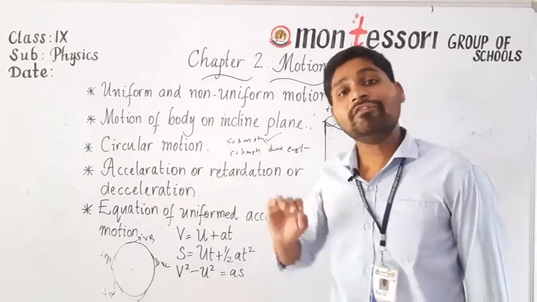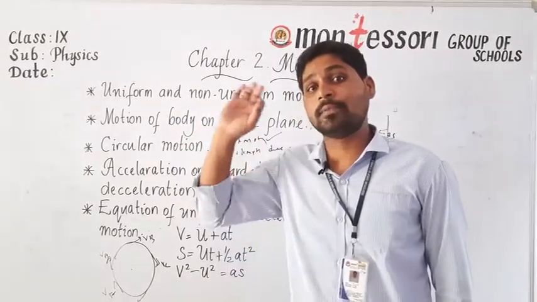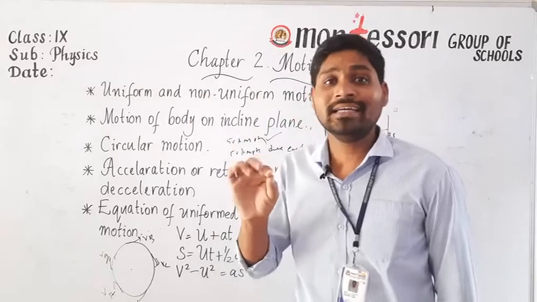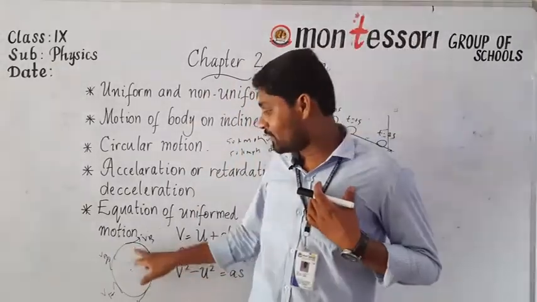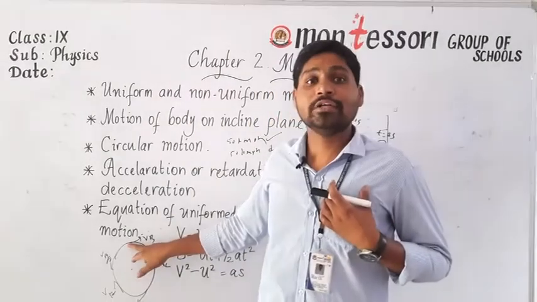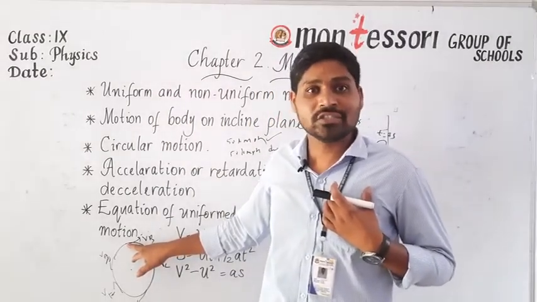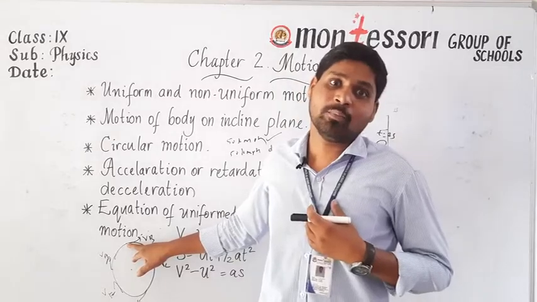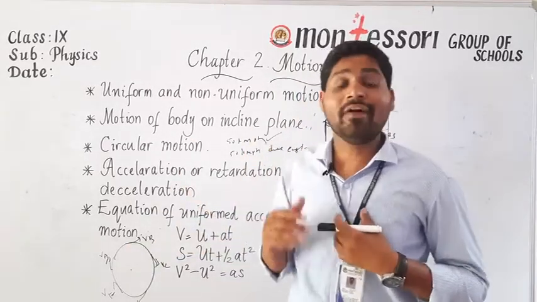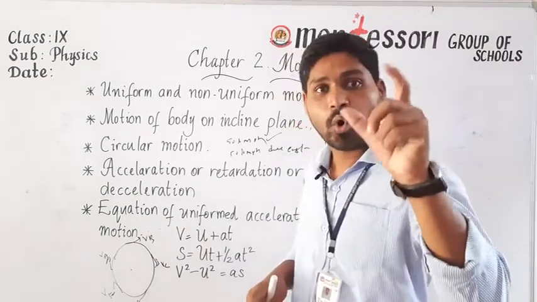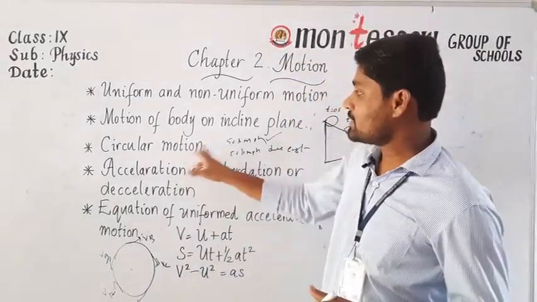Sir, how can we find the direction of velocity at a particular point? Simple, by drawing the tangent at that point. For example, if I want to find the direction of velocity here, then what should I do here? I should draw the tangent. What is meant by tangent? The line which touches the circle at one point is called a tangent. Is it clear? So by drawing the tangents, we can find the direction of the velocity at that point. So this is about circular motion.